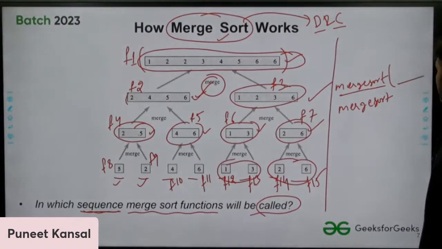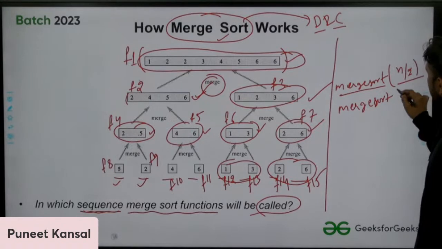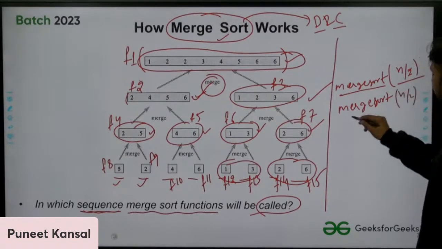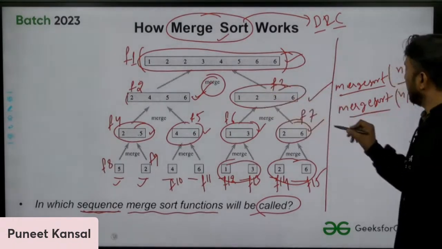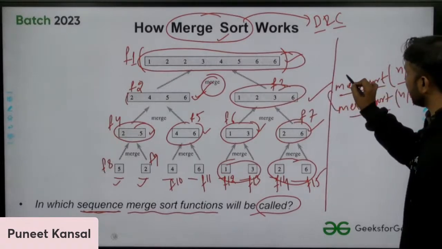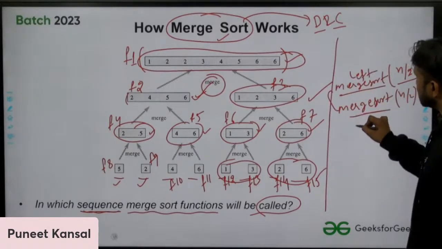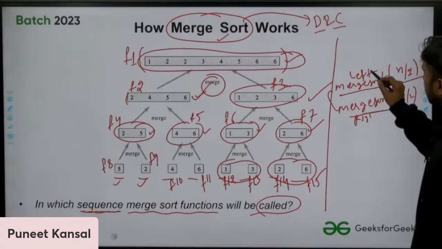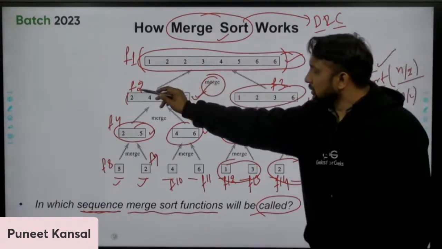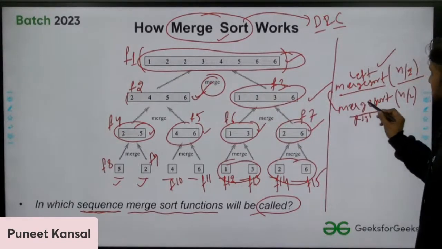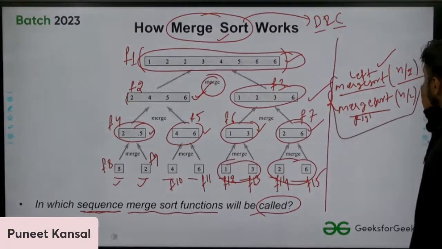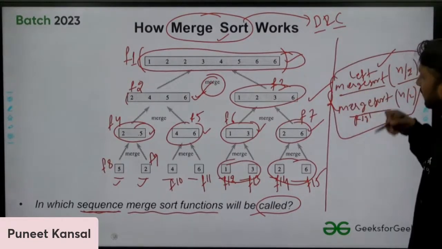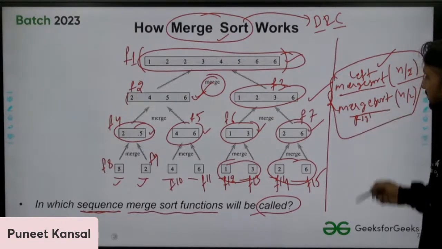For left, n by 2 elements, and again n by 2 elements for the right. Okay, you will keep calling this. So this is the left function I'm talking about. This is the right function. So first we call the left function, and then we call the right function. This will keep dividing, and recursively we keep calling.